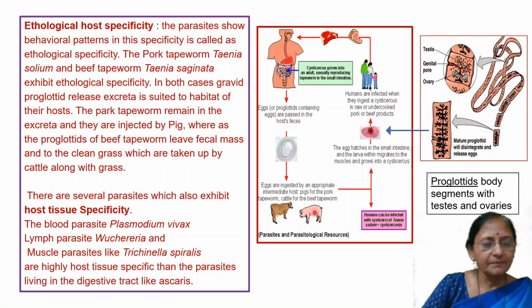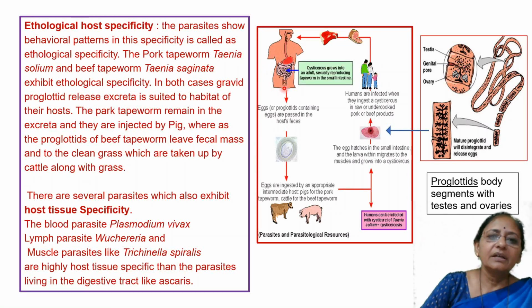You understand this? Along with the feces of the human being, the eggs of the tapeworm are released outside.